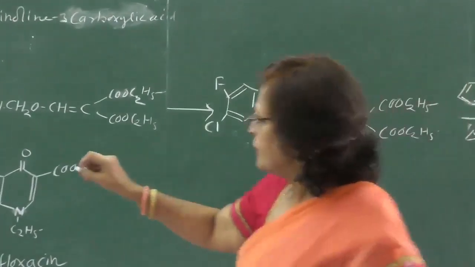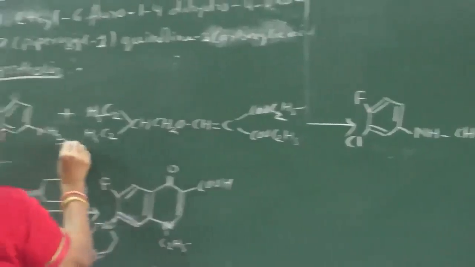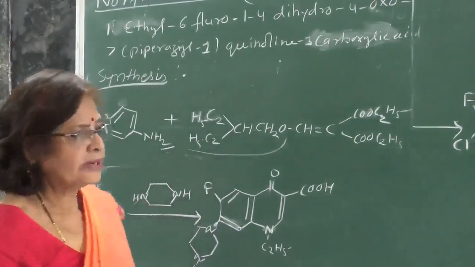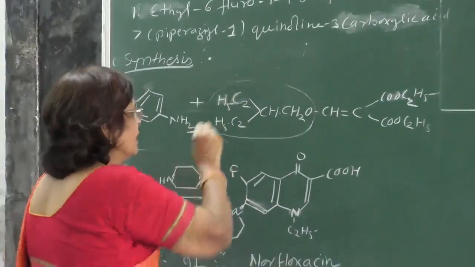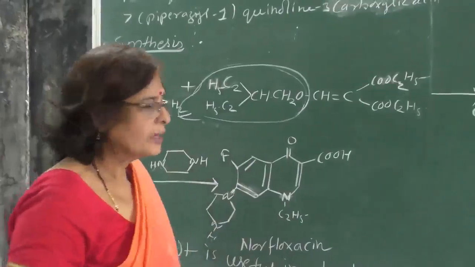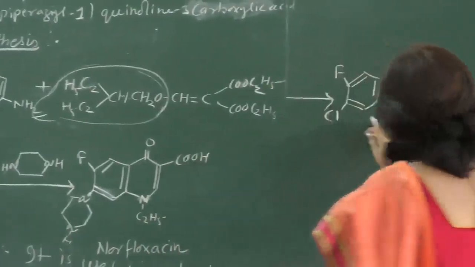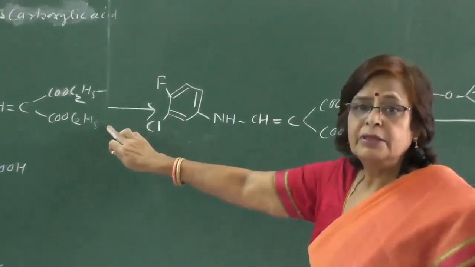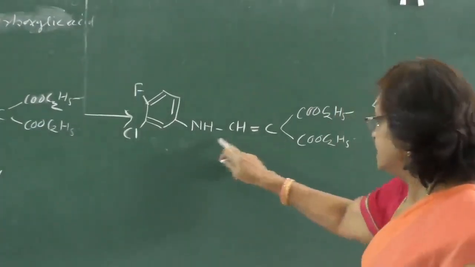Where this condensation takes place, the hydrogens and this group come out like this way and like this way. The remaining part is the fluorochloroaniline nucleus, as well as the part coming from the malonic acid, malonates.